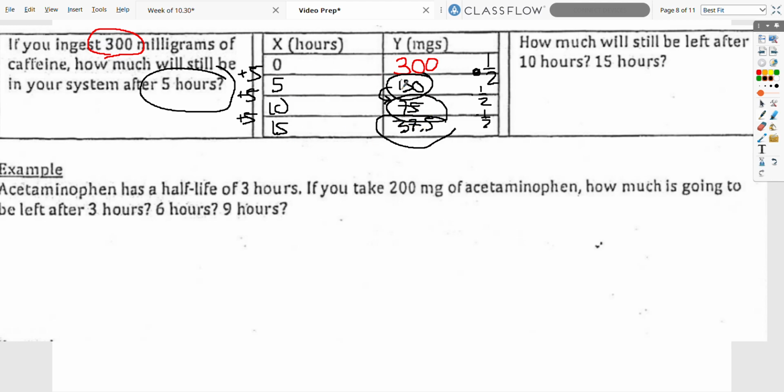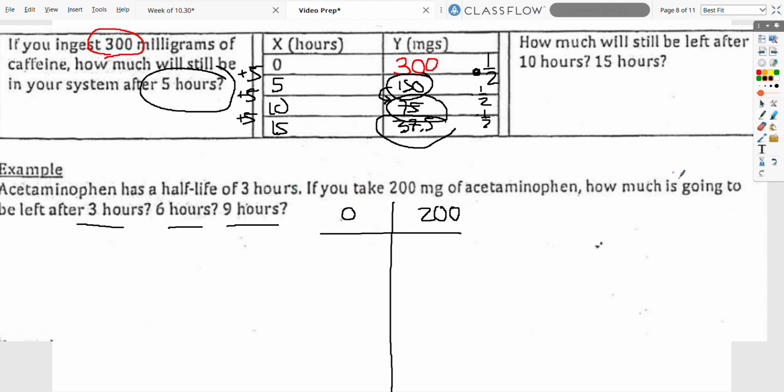So basically, this table will allow us to solve every single problem. With each example, we're going to set up the beginning amount, multiply by 1/2, and then count up by the half-life. Acetaminophen, also known as Tylenol, has a half-life of 3 hours. If you take 200 milligrams at the very beginning, we want to know how much is left after 3 hours, 6 hours, 9 hours.